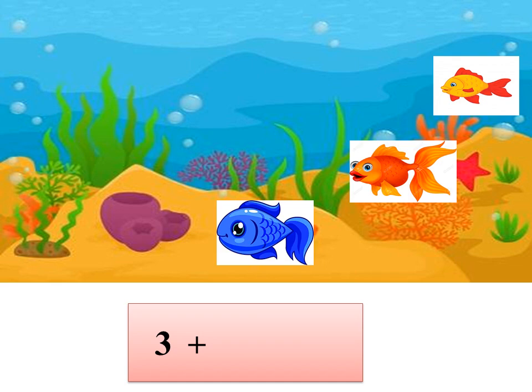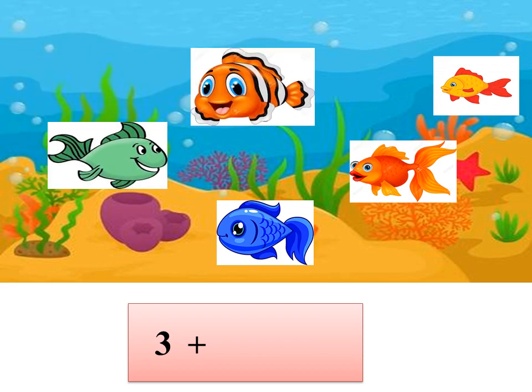Here we will see one more example. Can you all see an aquarium? How many fishes are there? There are 3 fishes. 2 more fishes have joined. Now how many fishes are there in all together? Shall we count now?